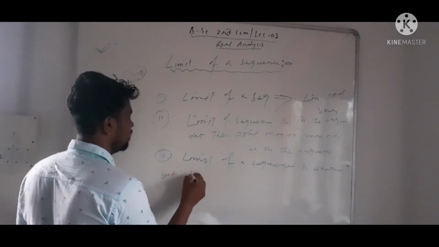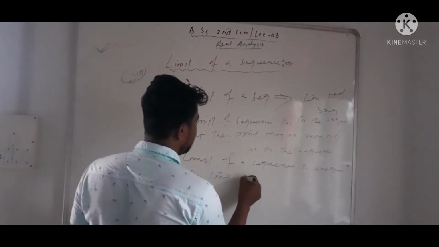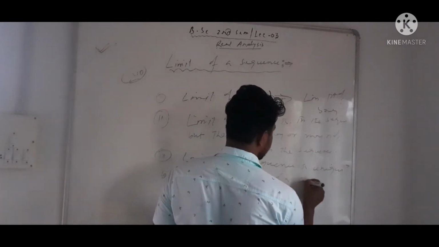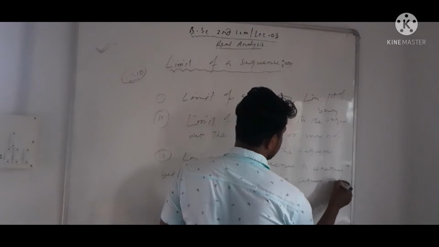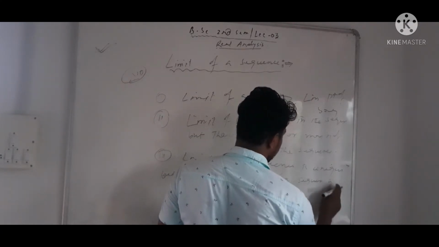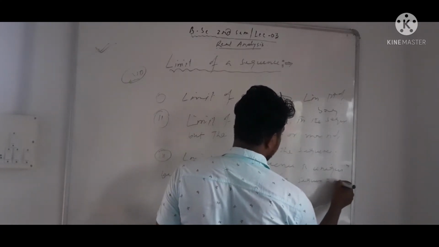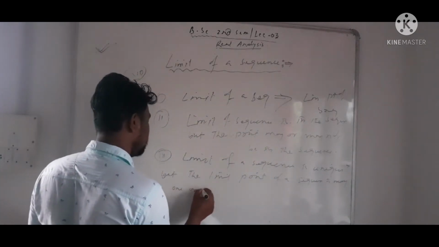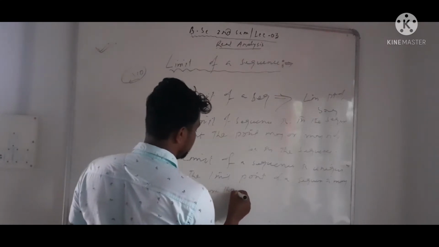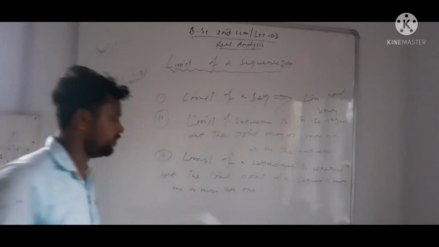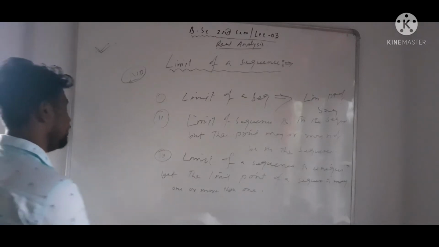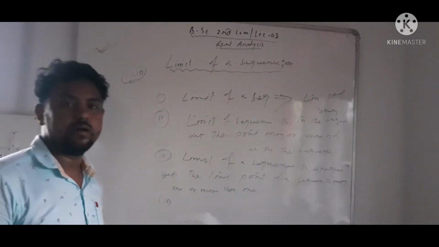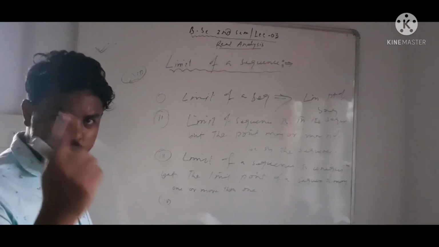But the limit point of a sequence may be one or more than one, and every bounded sequence has at least one limit point.